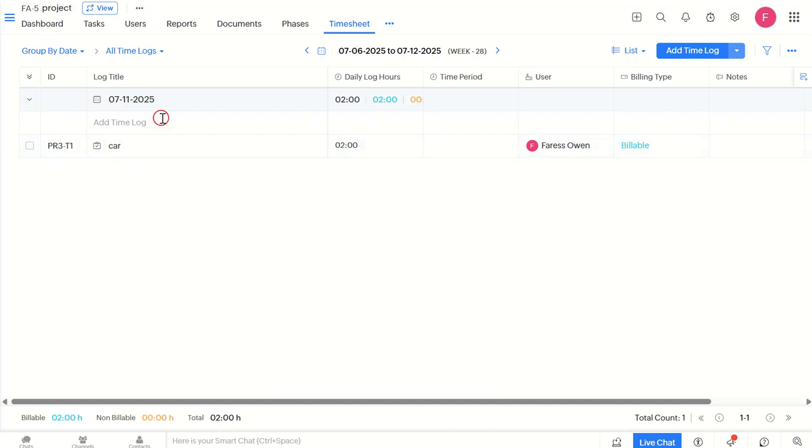Let me explain why this matters. Approving, rejecting, or holding timesheets directly impacts your project's progress and your team's morale. It ensures that everyone's work is acknowledged and rewarded correctly. It's a vital part of project management.